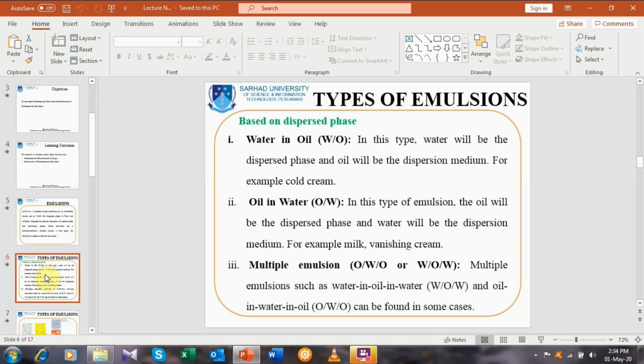Others are based on the size of globules or droplets. It may be macroemulsion, it may be microemulsion, and the other type of emulsion based on the size of droplets is nanoemulsion.